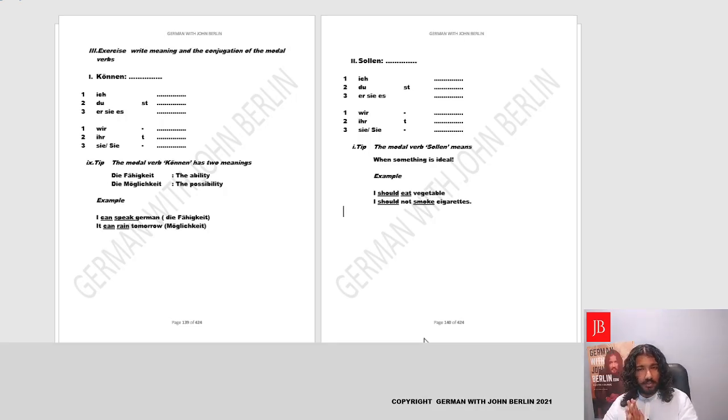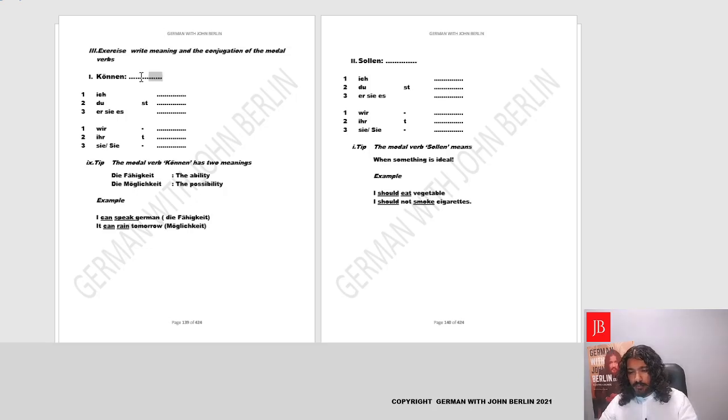Then there are 2 extra modal verbs in German which are not there in English, like wollen, which is to want, and dürfen, which is to be allowed. Yes, I'm allowed, you are allowed. The verb is dürfen. And we also did the conjugations of these verbs. So today we'll be revising those conjugations and further getting into the meaning of these modal verbs. So be with me here.